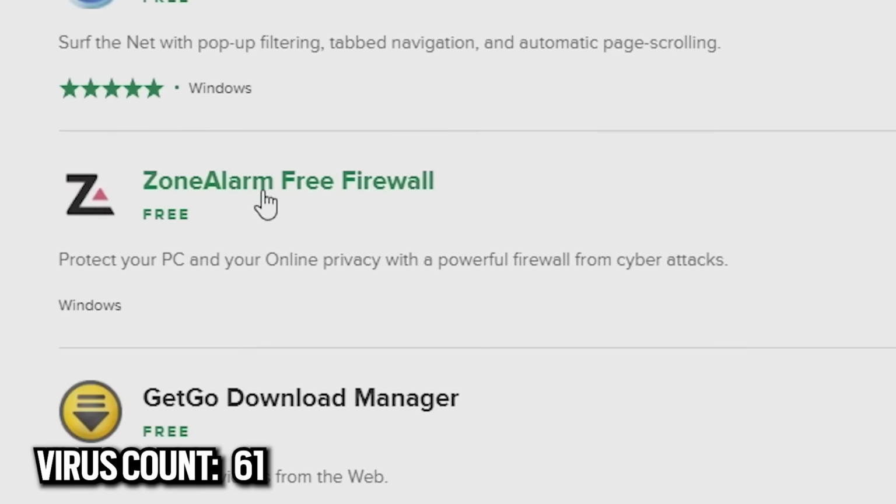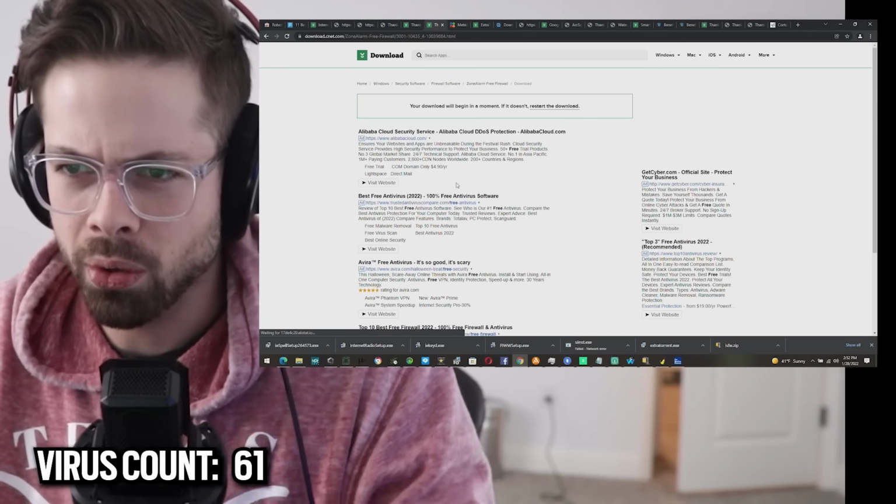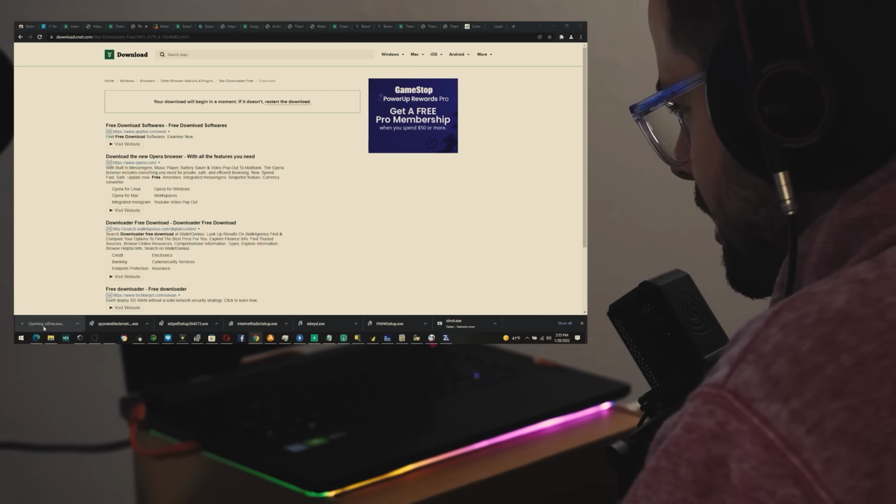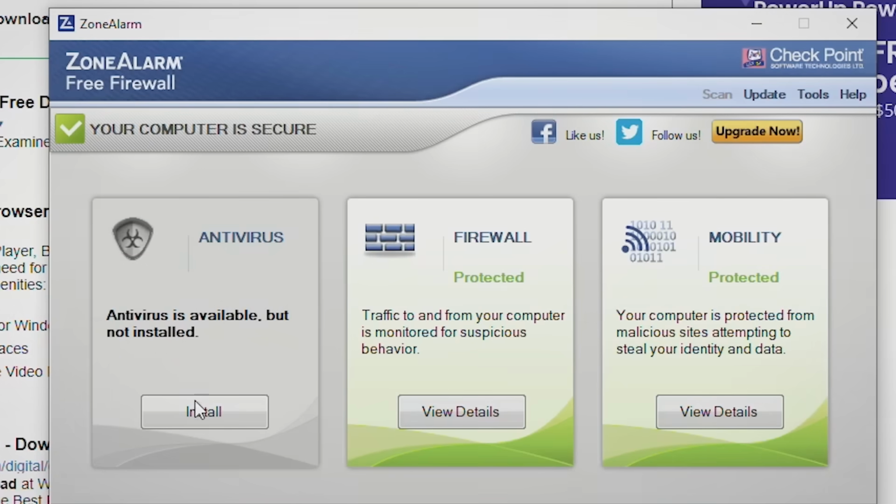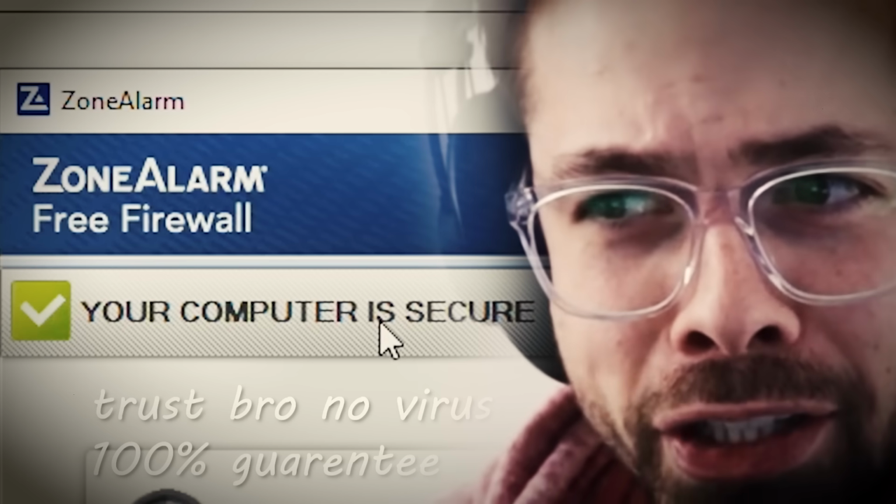I spent the next few hours installing Internet Explorer toolbars. Oh my goodness. I am deep down a hole right now. The goal of maximum toolbar was achieved, but at what cost? Computer is secure. What a load of garbage. Zone alarm. We've got you. Download. I don't know how I got here, and I don't know what I'm doing.